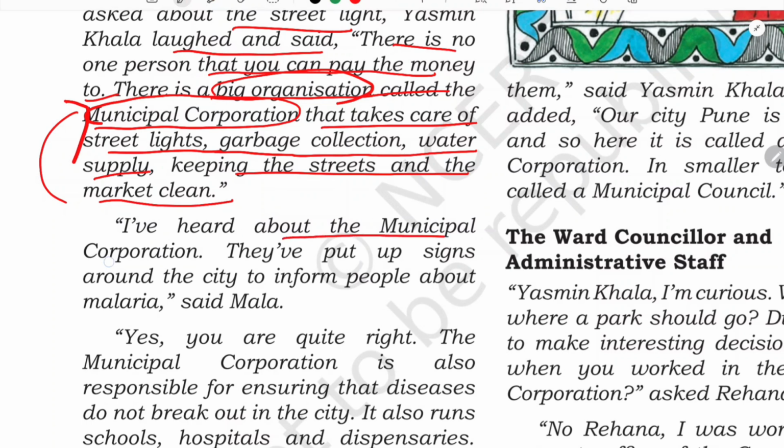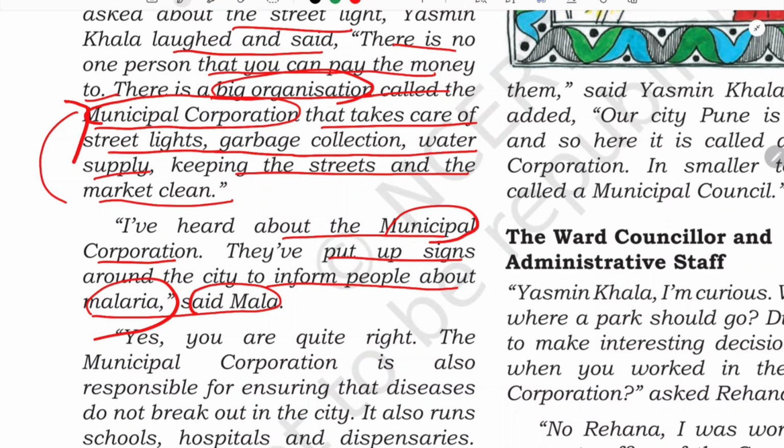"I have heard about the municipal corporation. They have put up signs around the city to inform people about malaria," said Mala. So one of the girls said, yes, I have heard about the municipal corporation, and I have also seen signs around the city to inform people about malaria. It is the work of the municipal corporation to make people aware of upcoming diseases, especially during the monsoon season, isn't it? There are so many outbreaks of disease. There are many viral fevers and other things that take place during or after the monsoon season. Such signs Mala has shown. So she was saying, oh yes, I know something about it, I have heard about them.